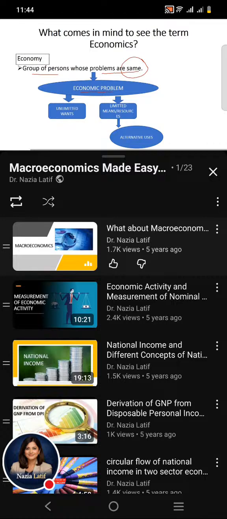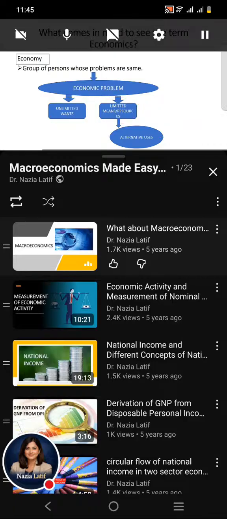How can we define this economic problem? Economic problem is related with unlimited wants and limited means or resources, but these limited means or resources have alternative uses. It means that people are facing the scarcity of resources, but they have a choice that they could use their limited means or resources alternatively.